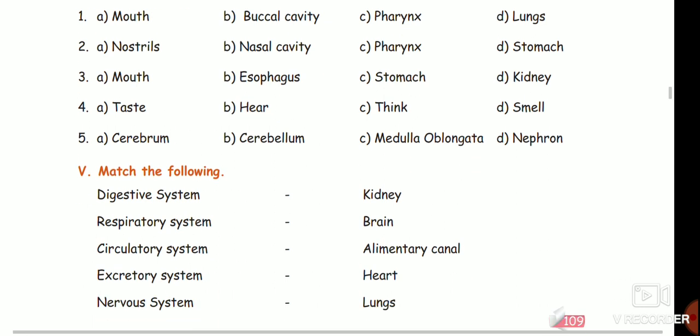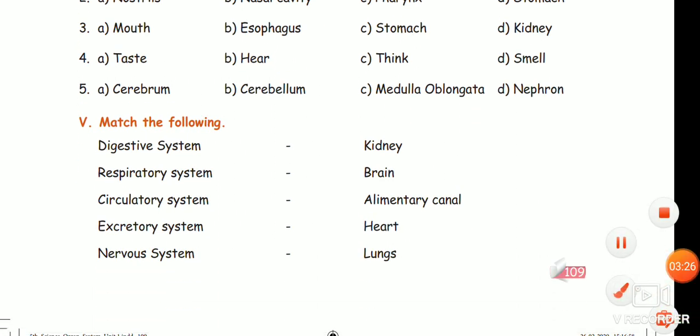Okay. Now come to match the following. Digestive system, alimentary canal. Then respiratory system, lungs. Circulatory system, heart. Excretory system, kidney. Nervous system, brain.